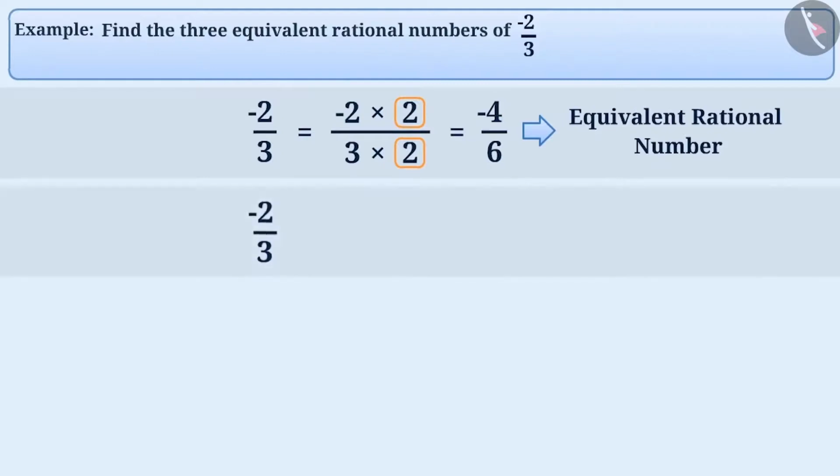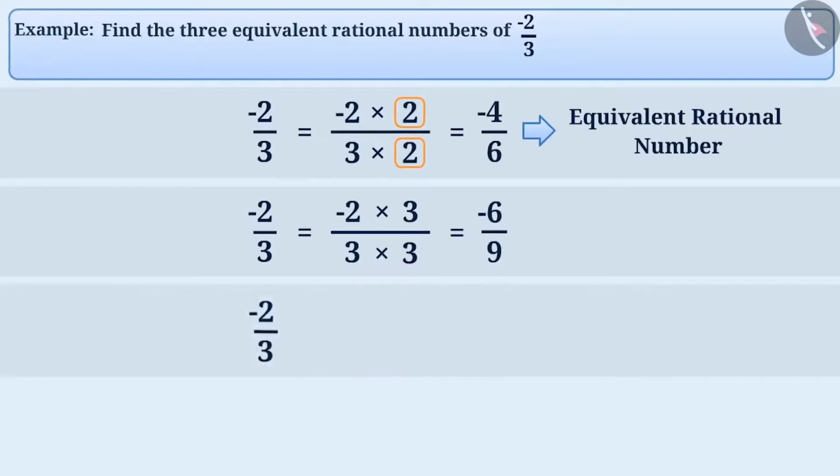Similarly, on multiplying the numerator and denominator of minus 2 by 3 by 3, we get the rational number minus 6 by 9. We can also multiply the numerator and denominator of minus 2 by 3 by minus 4. By doing so, we will get minus 2 by 3 is equal to 8 by minus 12.